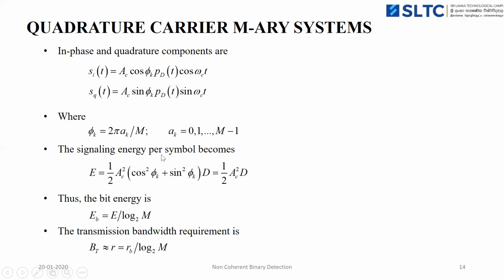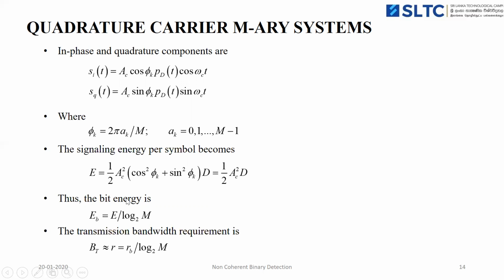Then the signal energy per symbol will be calculated for M-ary PSK. That is E equal to 1 by 2 into A_c squared into D. So that is the symbol energy, signal energy per symbol.